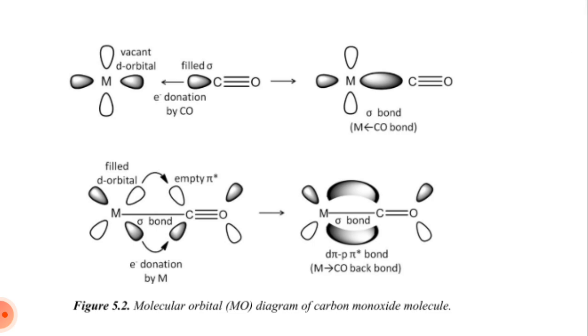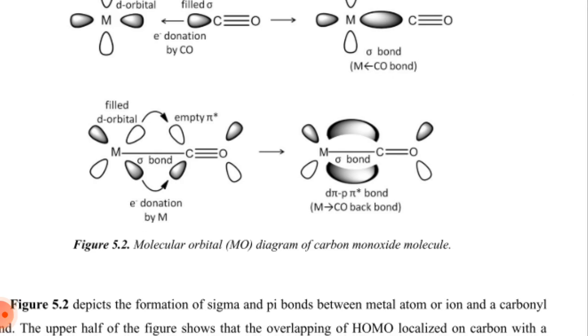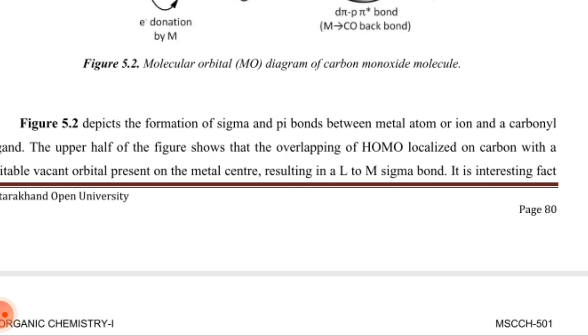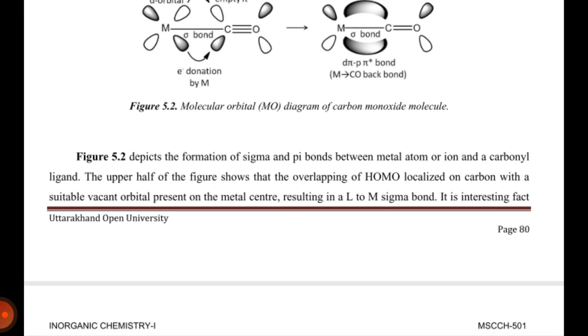So here, vacant d orbital on the metal, filled sigma orbital: electron donation by carbon monoxide forms the sigma bond, the M-CO bond. Electron donation by the metal, d pi to p pi star bond, with the metal giving electrons to carbon monoxide, is back bonding. The molecular orbital diagram of the carbon monoxide molecule depicts the formation of sigma and pi bonds between the metal atom or ion and the carbonyl ligands. The upper half of the figure shows the overlapping of the HOMO localized on carbon with a suitable vacant orbital present on the metal center, resulting in a ligand to metal sigma bond.